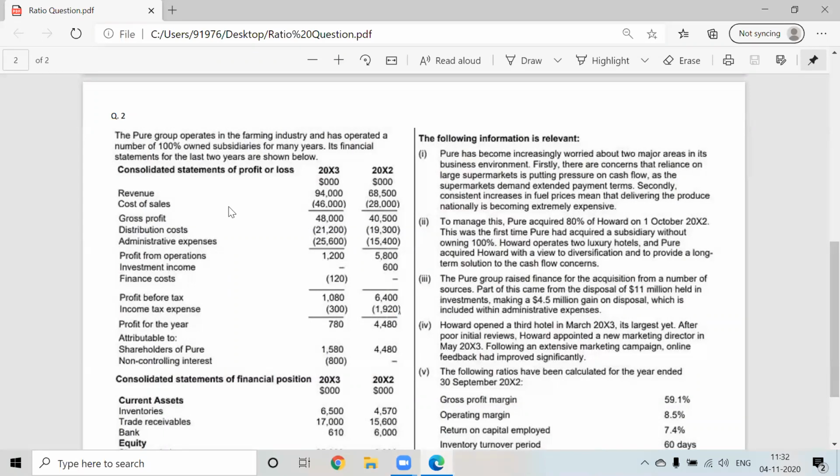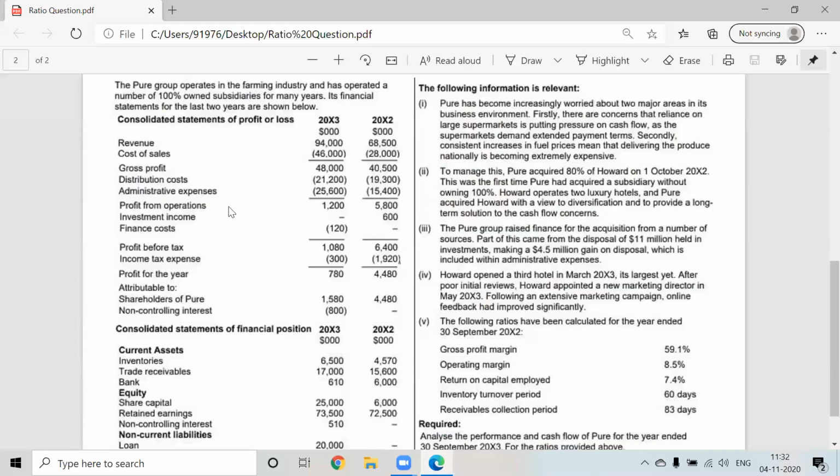So in the consolidated P&L, they have given revenue, cost of sales, GP, distribution cost, administrative expenses, and therefore profit from operations. Now, guys, here you can tell me, profit from operations, are they increasing or decreasing? Decreasing.